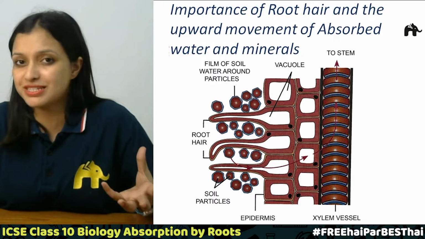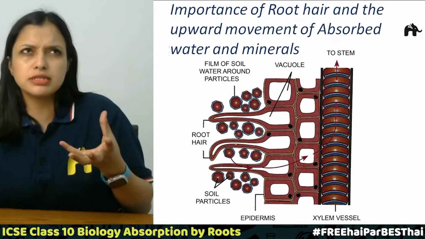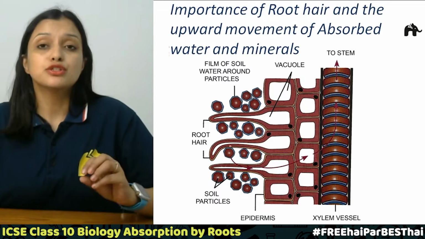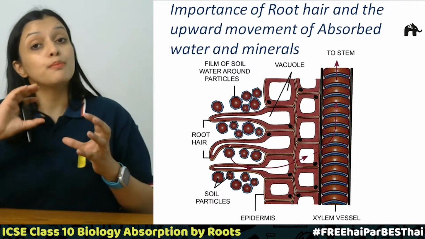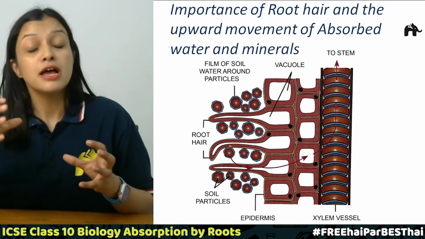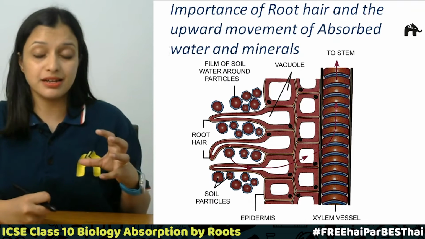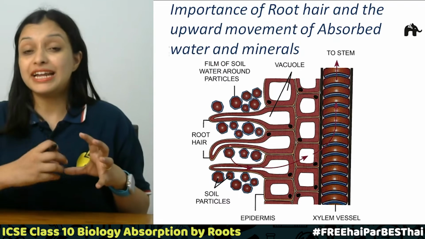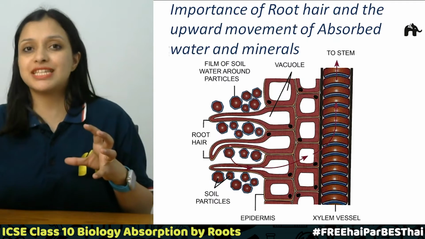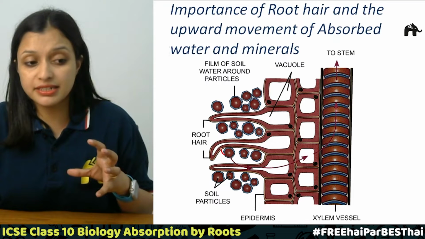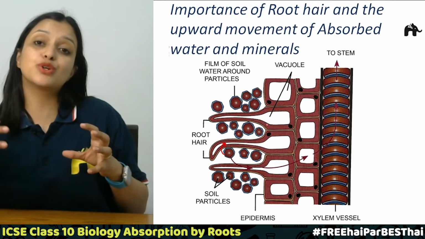Where are these root hairs present? In the soil, where there is water in the soil. So you can say the moisture in the soil. These root hairs have cells which have cell sap, and this cell sap has more concentration of solute, right? This is the best situation. Outside the root hair there is a lot of water, and inside the root hair is a lot of solute. So water will enter into the cells, right? Water from here enters into the root hair, and finally from one cell to another it goes on, right?